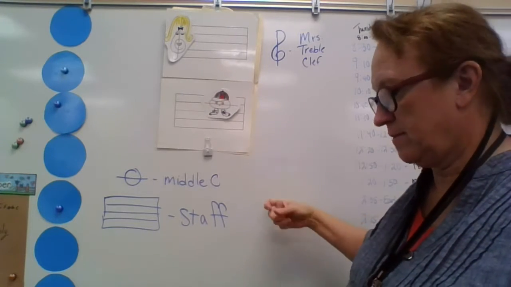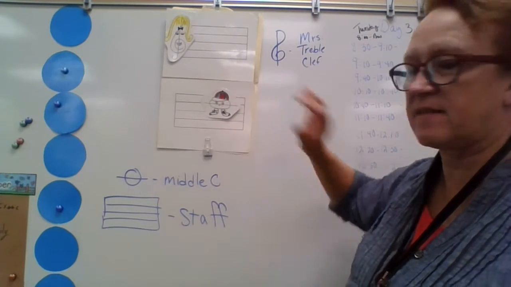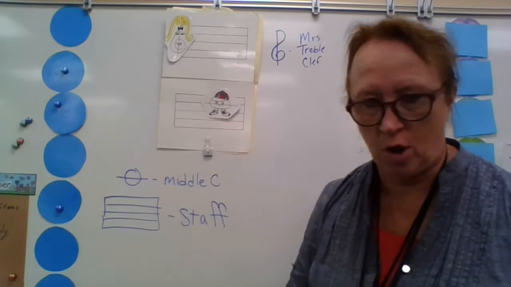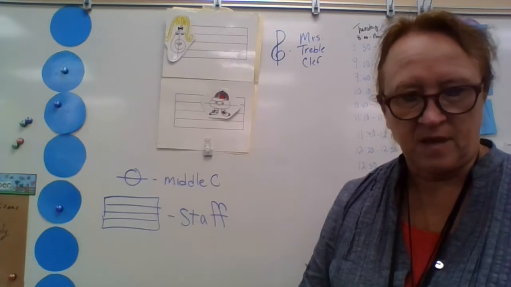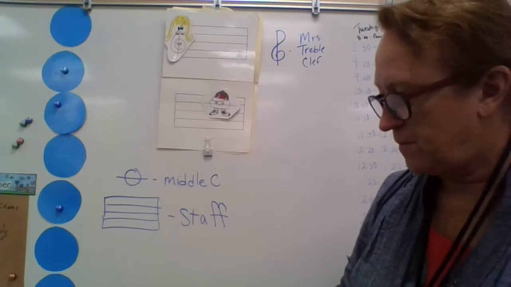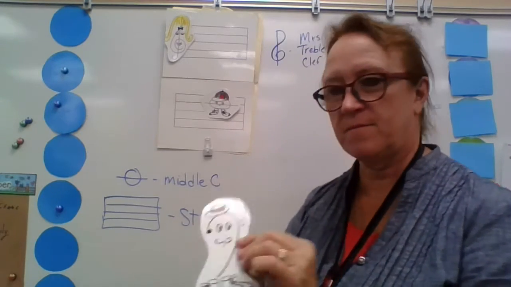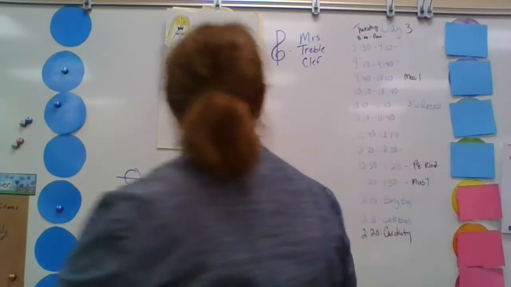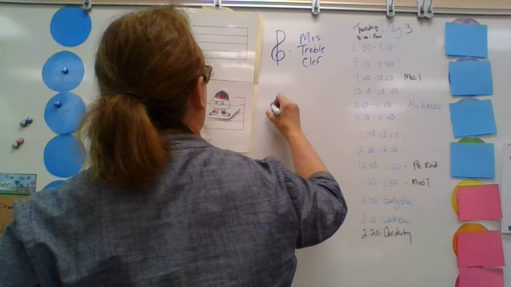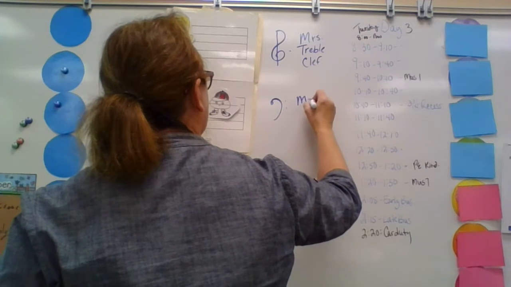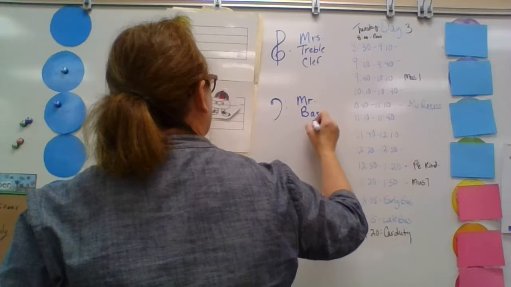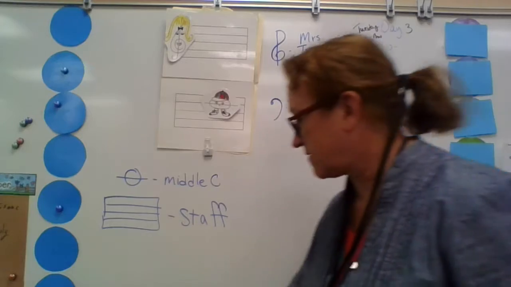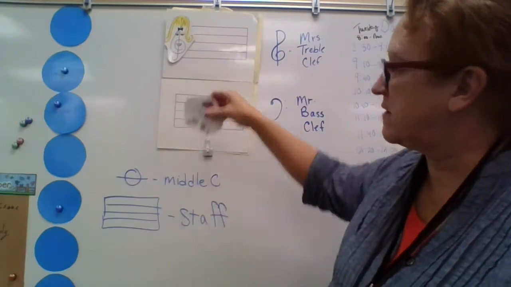and he knocked on the door to see who lived on this side of the street. He heard clump, clump, clump, clump. Hello, I'm coming. And he heard somebody coming, clump, clump, clump, and somebody answered the door. And this is the person who answered the door, and his name is Mr. Bassclef. And Mr. Bassclef answered the door, and Middle C was trying to get some information.